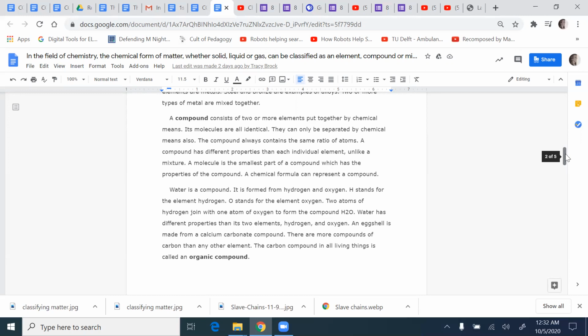An eggshell is made from a calcium carbonate compound. There are more compounds of carbon than any other element. The carbon compound in all living things is called an organic.